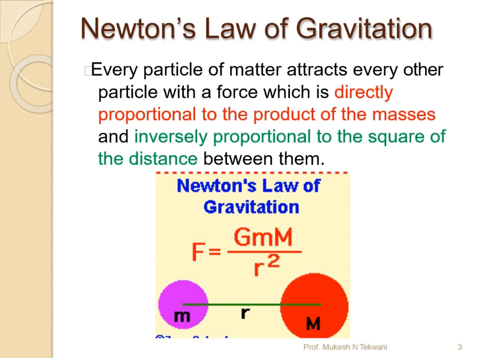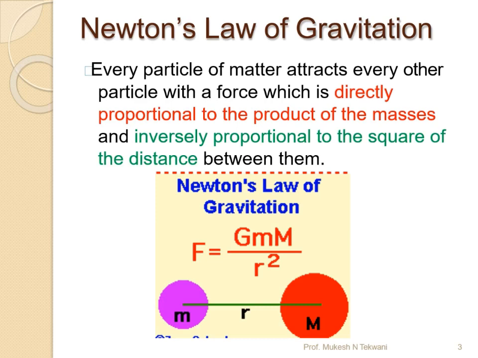Both of them have masses, but the mass of the apple is very small, and the mass of the moon is very huge. We have to compare these masses with the mass of the earth. The mass of the earth is very big. Closer to that bigger mass, we have the apple, and at a distance from that bigger mass, we have the moon.